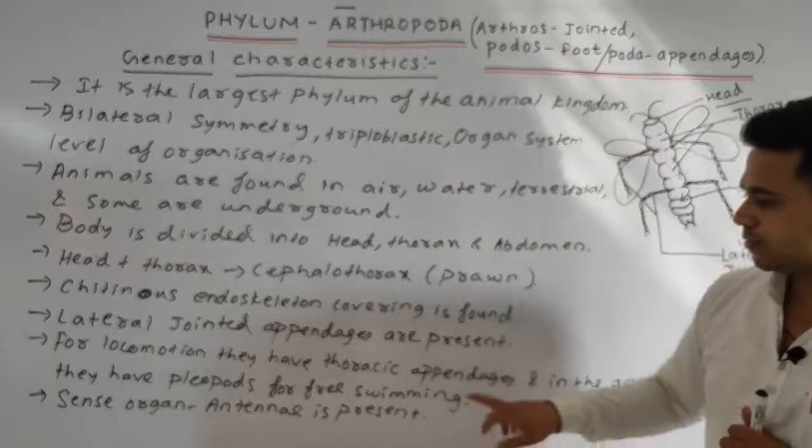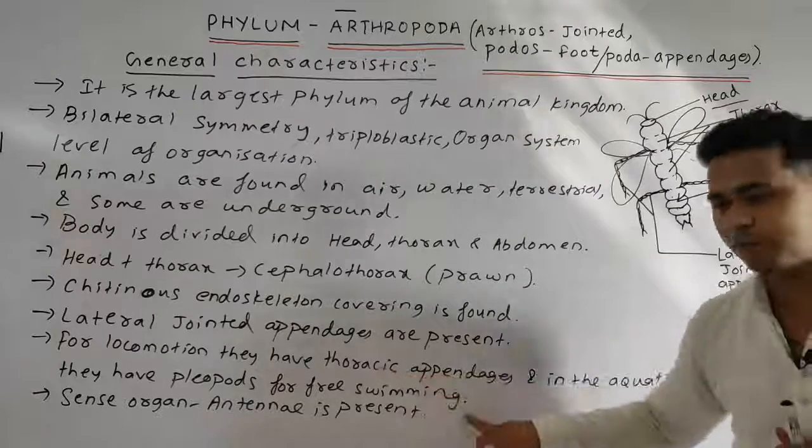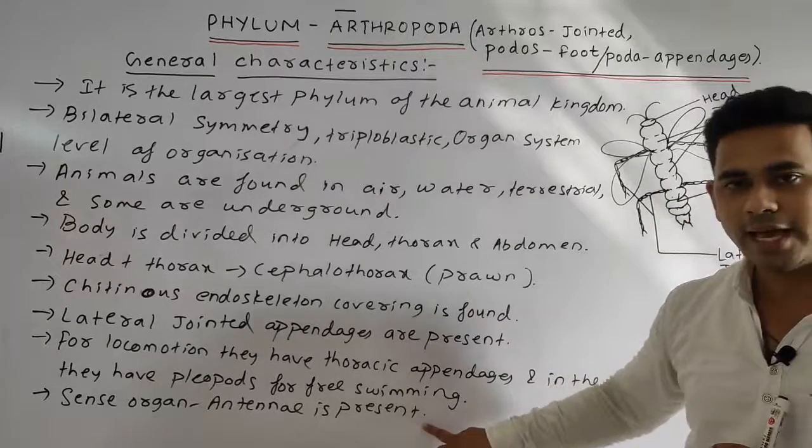For locomotion, they have the thoracic appendages, and in the aquatic animals, they have the pleopods for free swimming. And the last point, we can tell the sense organ, antenna, is present.